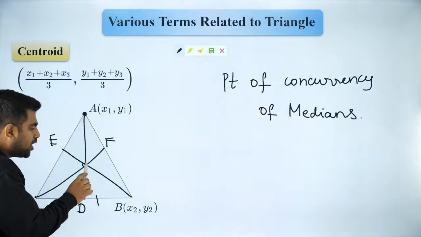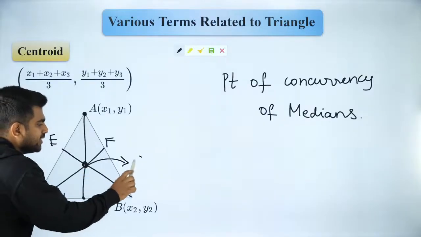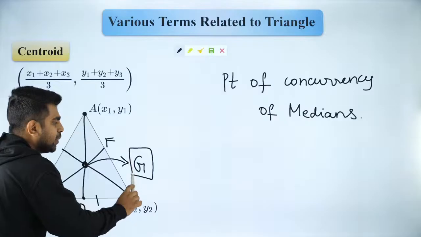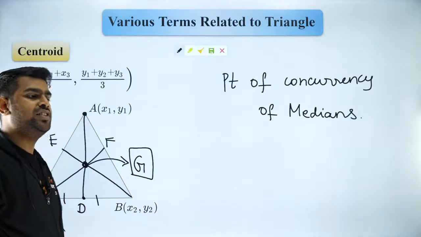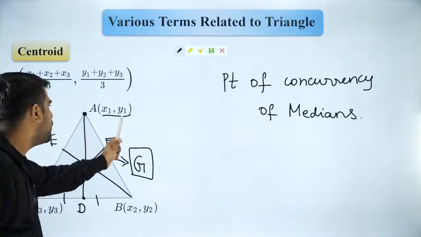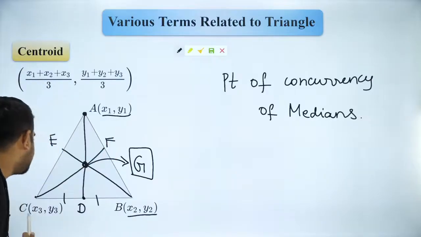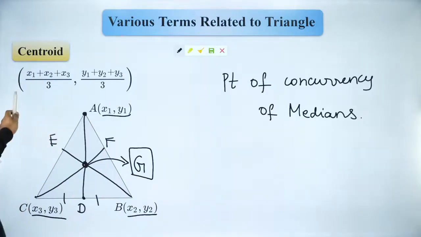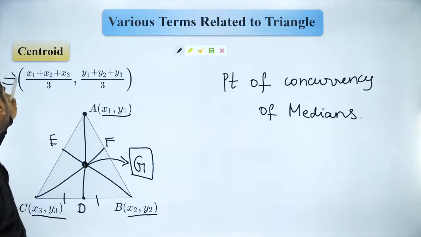Yes. So the point of intersection of the 3 medians is called my centroid. It is given the symbol G. So G is nothing but your centroid. And if the vertices are (x1, y1), (x2, y2) and (x3, y3), then the centroid is given by this formula over here. Please note it down. Very, very important. There is a 90% chance that you will get a question from this particular portion. So please be very serious and note it down.